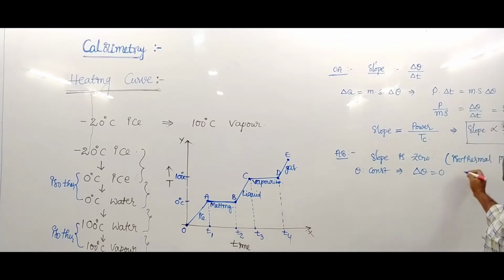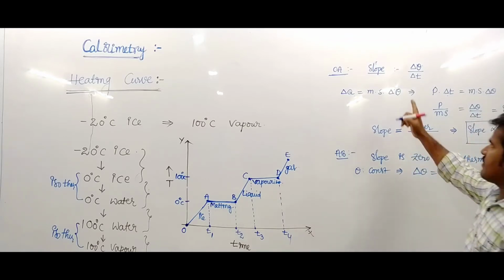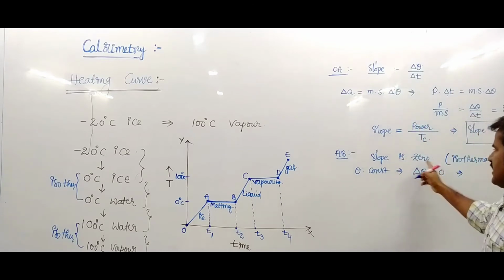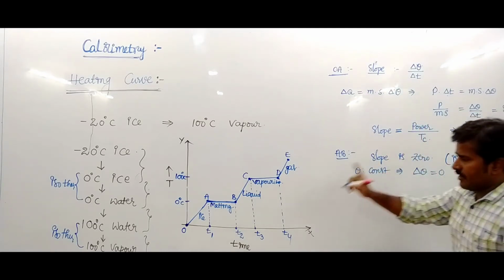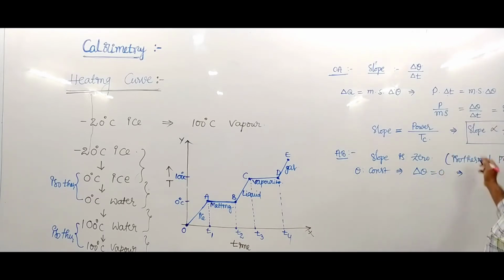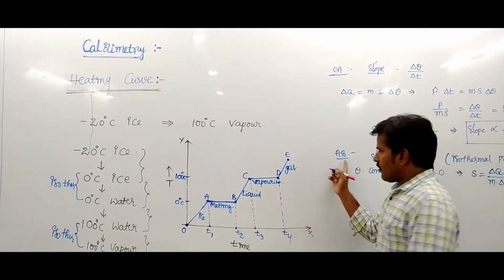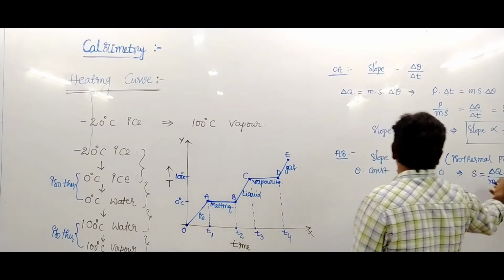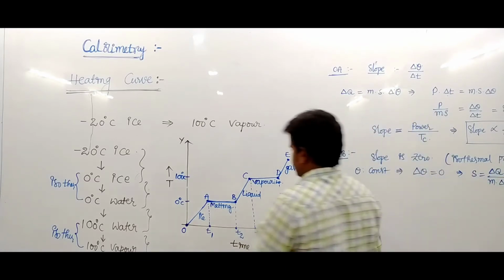The slope is 0, parallel to the x-axis. Here the specific heat is written as delta Q upon M into delta theta. Where delta theta is 0, the specific heat becomes infinite. So for the AB line, the specific heat value becomes infinite.